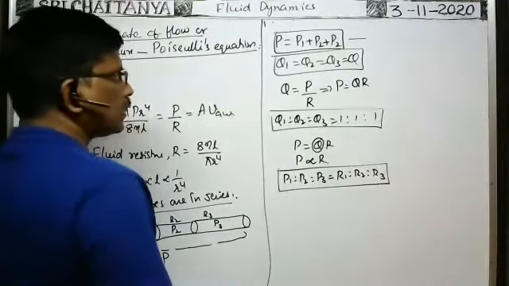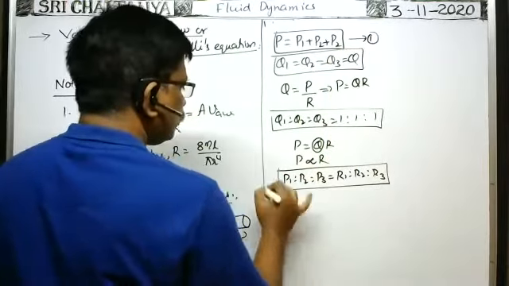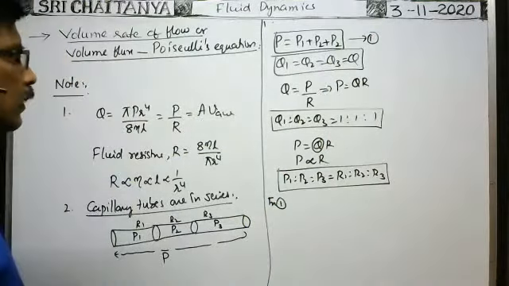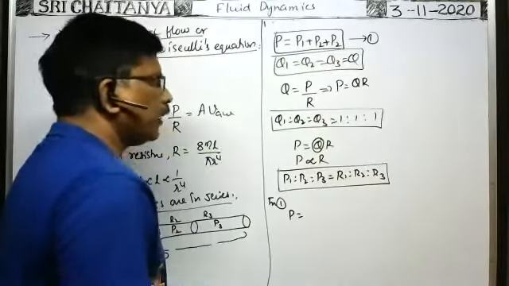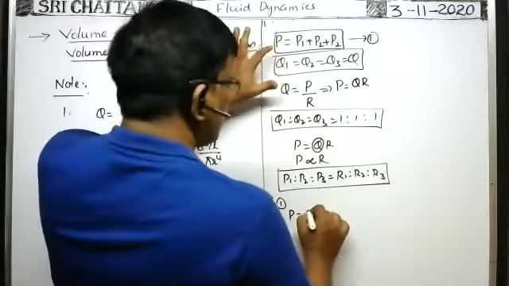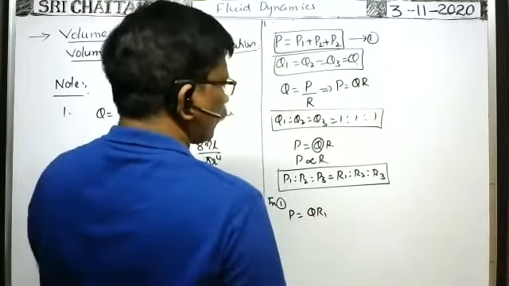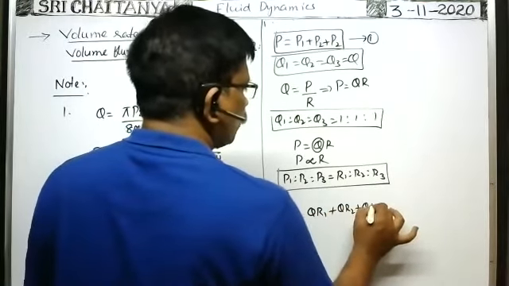Next, from this equation 1, P is equal to P1 plus P2 plus P3. How can we write P1? P is equal to Q into R. So P1 means Q into R1, plus P2 means Q into R2, plus P3 means Q into R3.